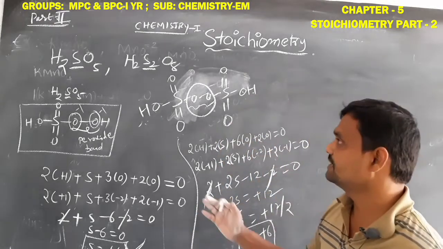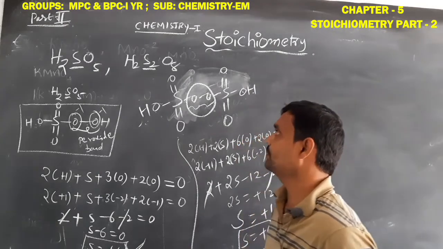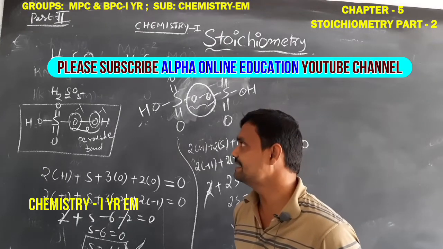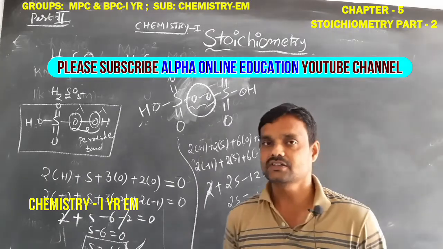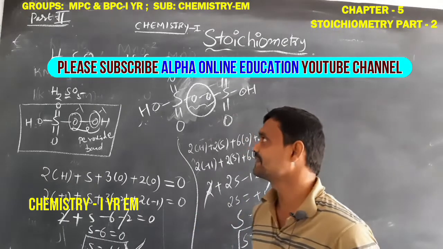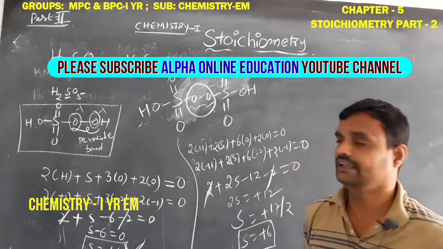Okay students, these are the examples, the H2SO5 compound and H2S2O8. In each of these compounds, 2 oxygen atoms are involved in the peroxide bond. So by using this process, we should find out the oxidation number of sulfur in H2SO5 and H2S2O8.